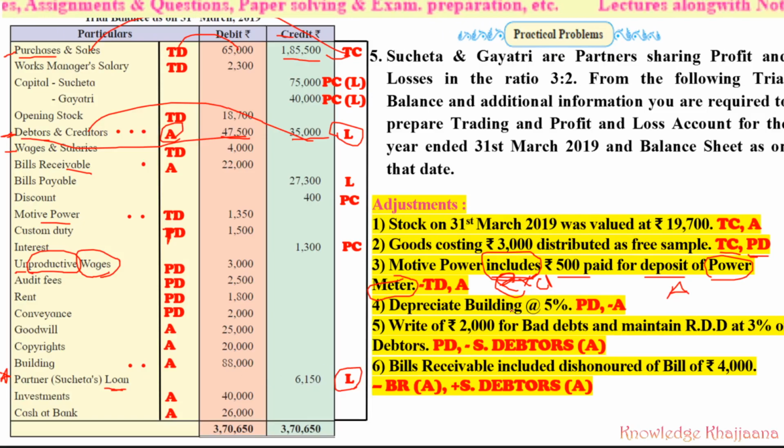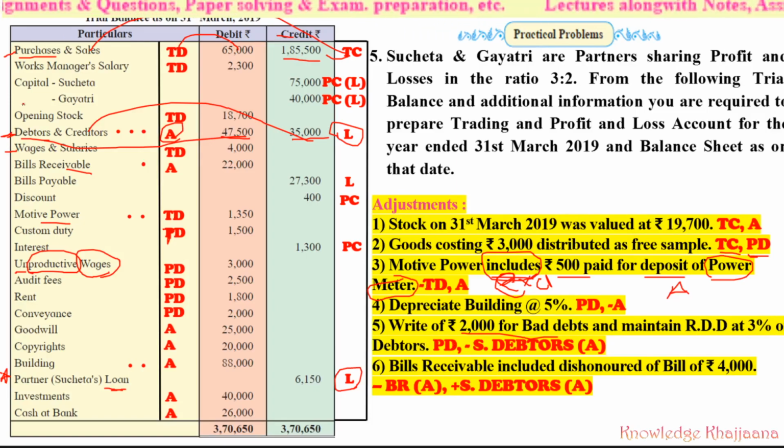Then write off rupees 2000 for bad debts and maintain RDD at 3% on debtors. So what is this? This is new bad debts, because those are given in the adjustments. What should be done with the new bad debts? Those should be added to the bad debts which are given in the trial balance. What should be actually done? Those should be added to the bad debts in the profit and loss account debit side.